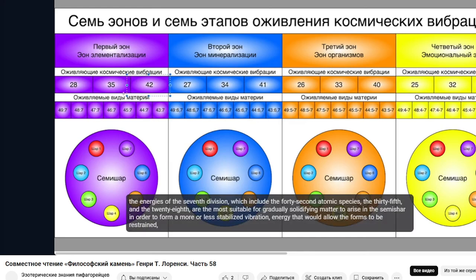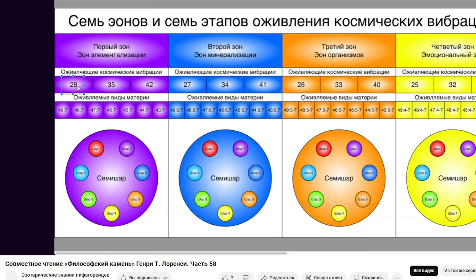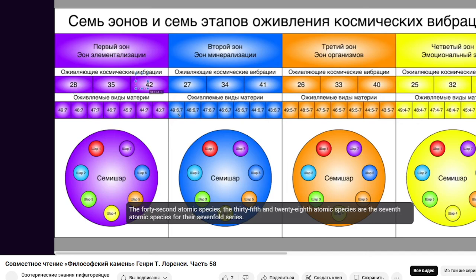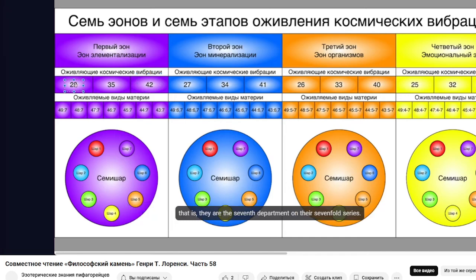The energies of the 7th division, which include the 42nd atomic species, the 35th, and the 28th, are the most suitable for gradually solidifying matter to arise in the semishar in order to form a more or less stabilized vibration. Energy that would allow the forms to be restrained, clear, and bonded. The 42nd atomic species, the 35th and 28th atomic species are the 7th atomic species, for their 7-fold series. That is, they are the seventh department in their sevenfold series.